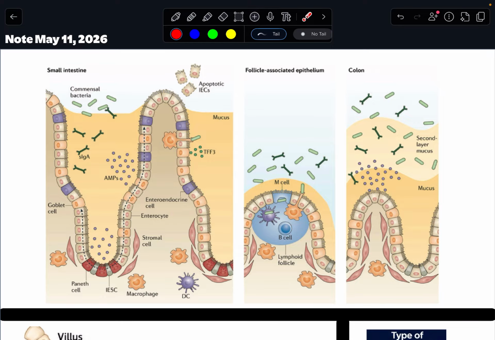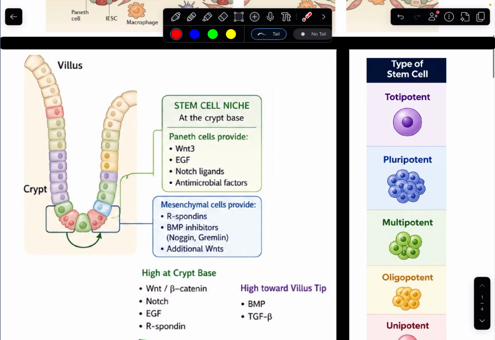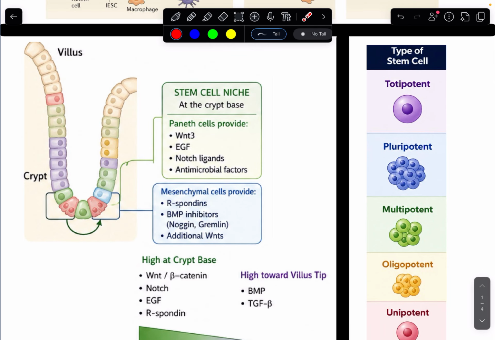And so if I go down here, one of the constraints that the small intestine has to deal with is its ability to produce adequate numbers of enterocytes, because we're losing so many enterocytes. A lot of enterocytes are breaking off. I'm losing a ton.